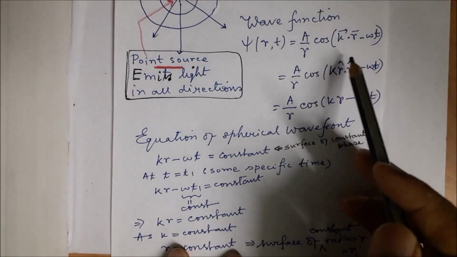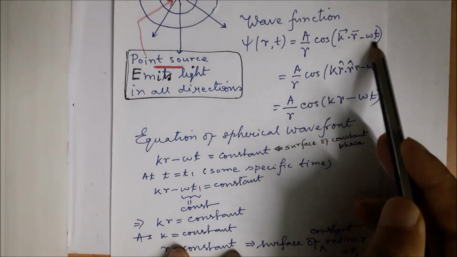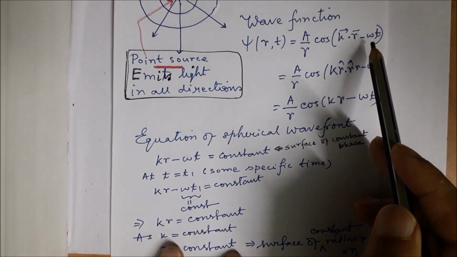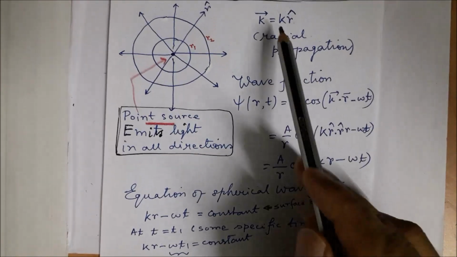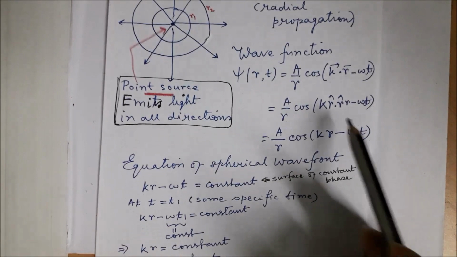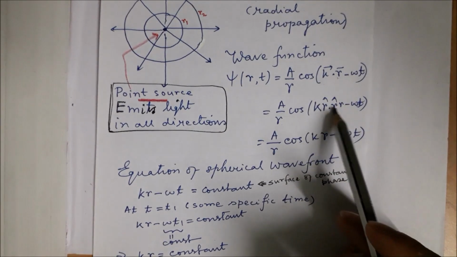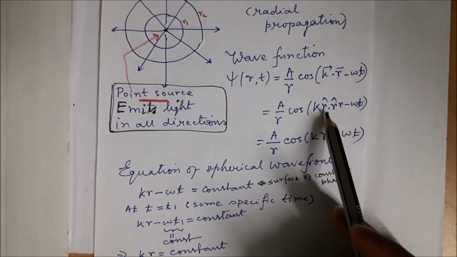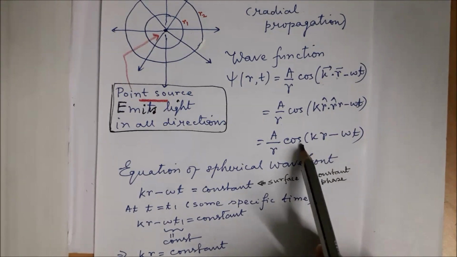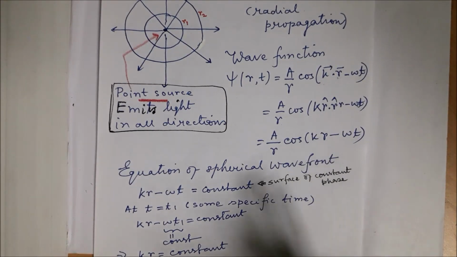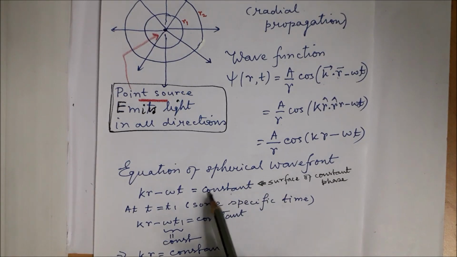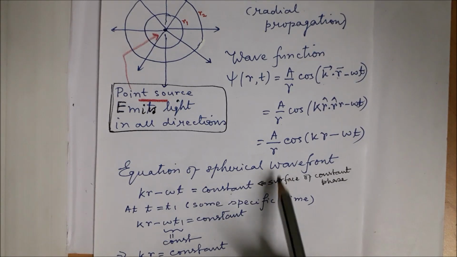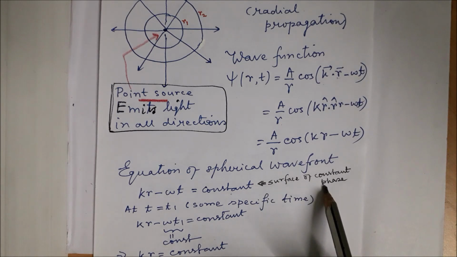As before, the equation of the spherical wavefront is that this part is constant. If we put the value of k as k into r cap, and vector r is obviously r into r cap, so r cap dot r cap is 1, we end up with this relation, which is set equal to a constant, because we are discussing the equation of a wavefront, which is a surface of constant phase.